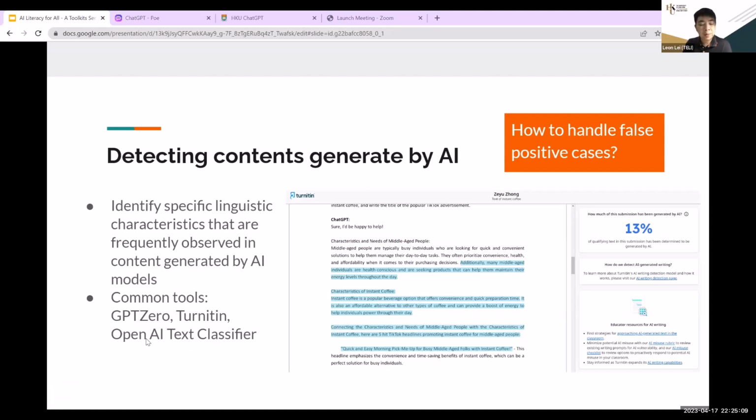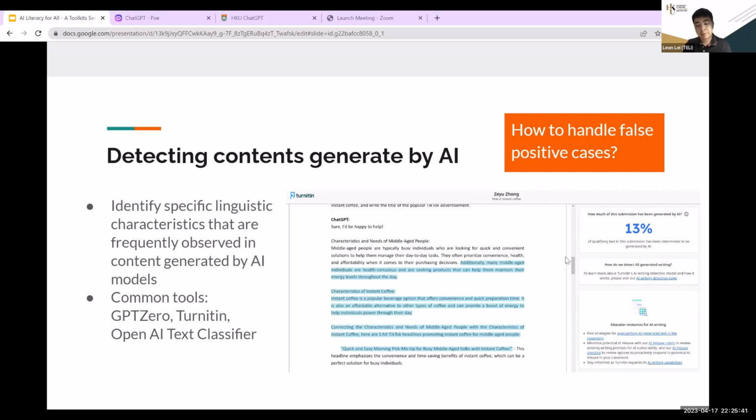Both GPTZero and the OpenAI one will give you a percentage, to determine whether this article is written by AI, yes or no. But Turnitin gives you an environment like this, highlighting the content that they suspect is created by ChatGPT or by AI tools, and they give you a metric showing the proportion of content created by generative AI.